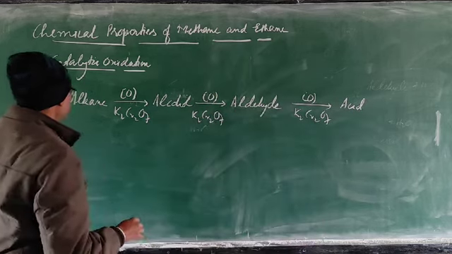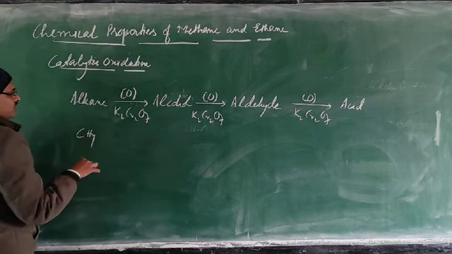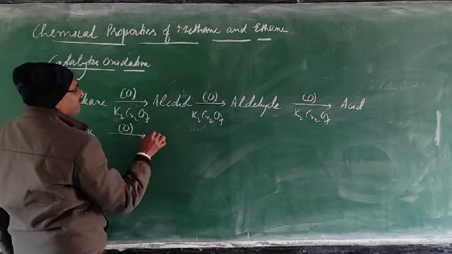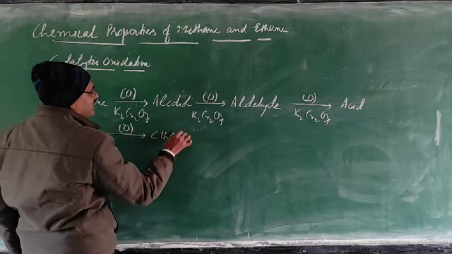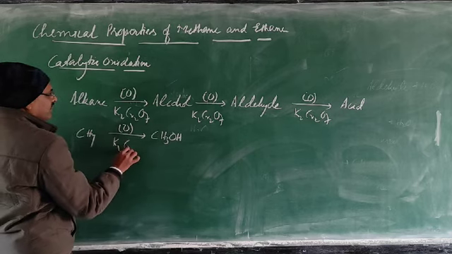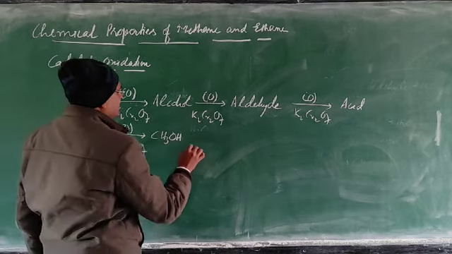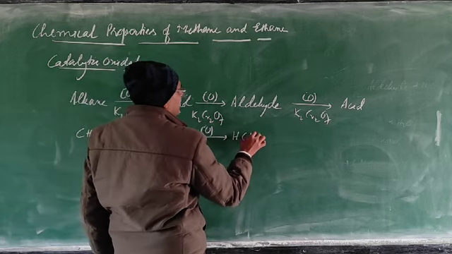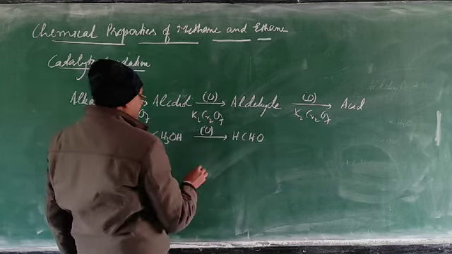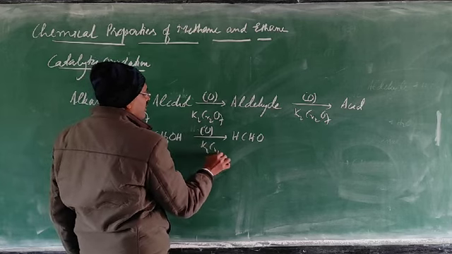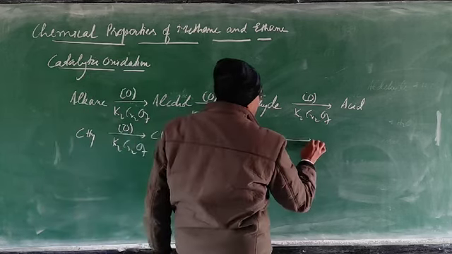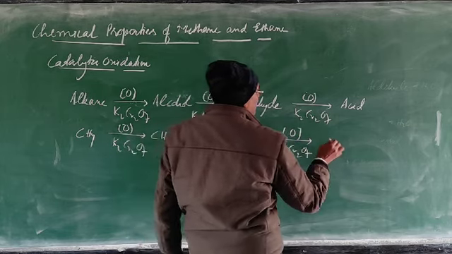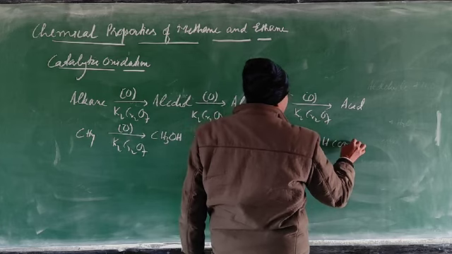If you are taking methane, when methane is oxidized, this will give you methanol, the alcohol. If you further oxidize, that will give you the aldehyde, methanal. Then on further oxidation, that will give you the corresponding acid.